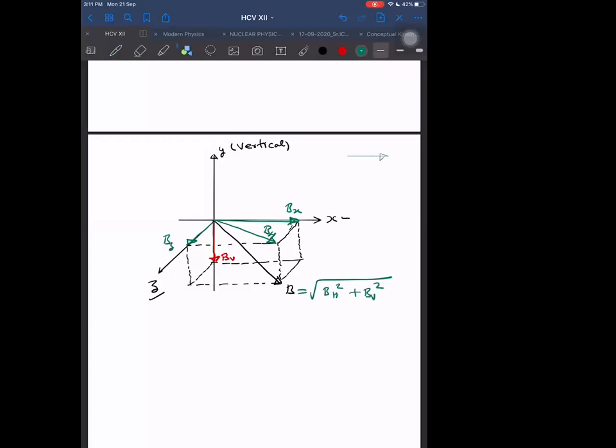I am asking for the plane. Where is that plane? Plane means two lines. One you take B and another you take the vertical line. The vertical line is the Y line. The line of Y is the vertical line, and the line of B is the net magnetic field line.